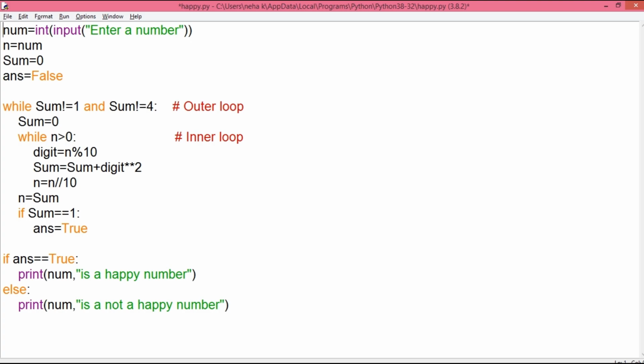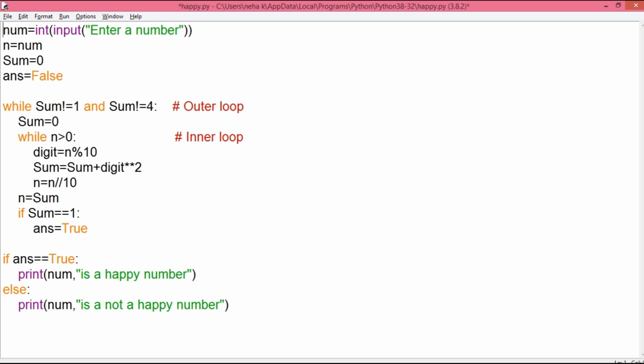So you can see the value of sum is 0. 0 is not equal to 1, which is true. 0 is not equal to 4, that is also true. So both the conditions are true. So the control moves to the first statement written inside this while loop. Sum has been initialized to 0 again. As I already mentioned, if you want, you can give any other value to variable sum in the third statement of this code. Now the inner while loop is going to calculate the sum of the squares of the digits.